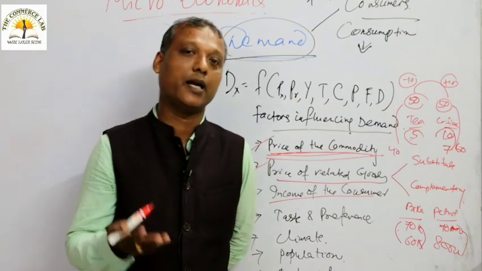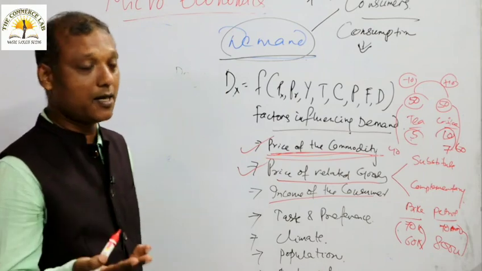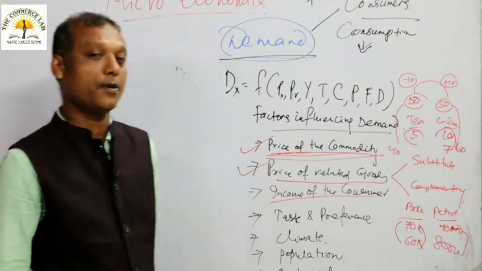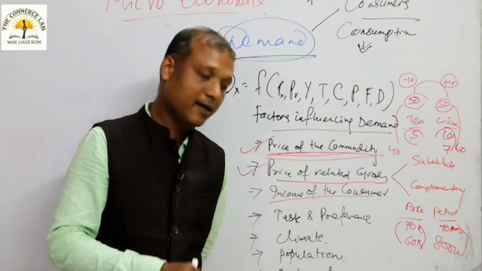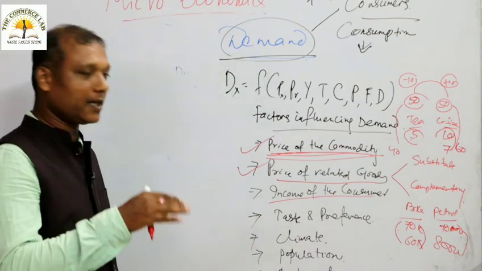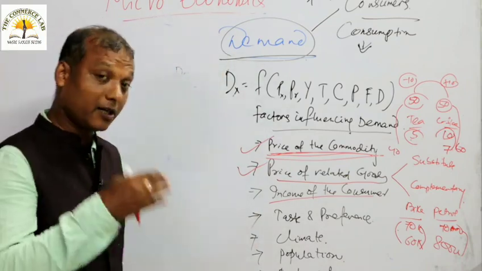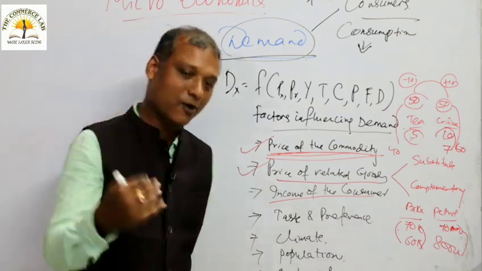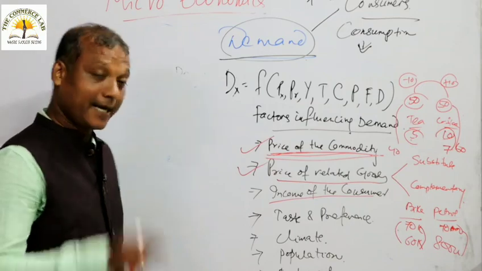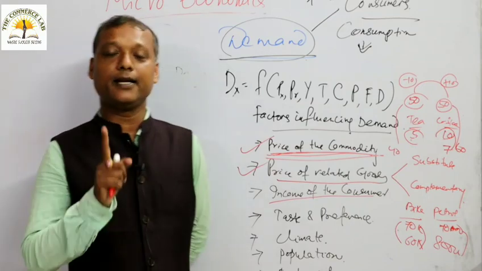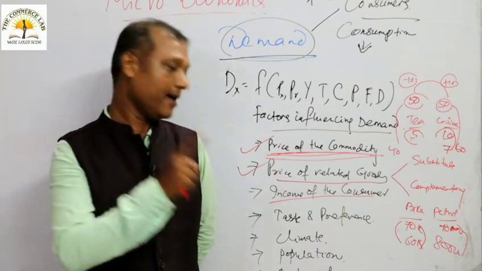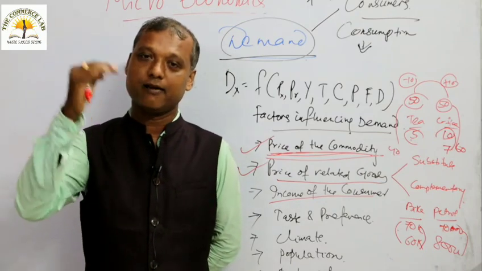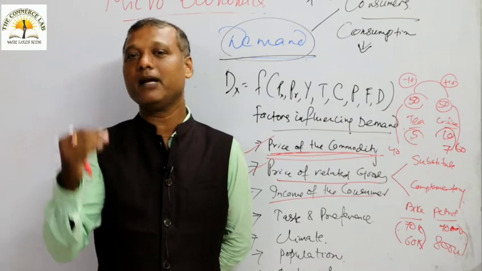Those with higher income have higher demand, and those with lower income have lower demand. So the income of a consumer is normally positively related to the demand for the commodity. When income rises, demand also rises. When income falls, demand also falls. In the case of normal goods, income of the consumer is directly related to demand.